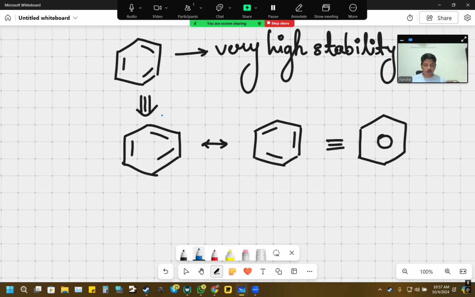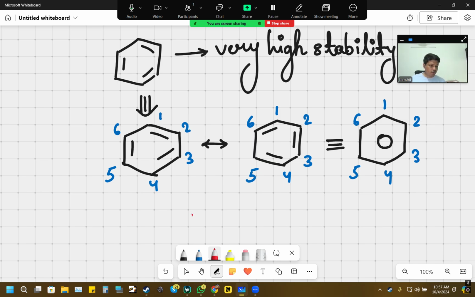Now, what have I drawn here? Let's see. If I name these carbon atoms again in any order, in this case it won't matter. So 1, 2, 3, 4, 5, 6, and again 1, 2, 3, 4, 5, 6, and again 1, 2, 3, 4, 5, and 6. So if you see carefully here, the double bond was between 1 and 2. Whereas in this structure, the double bond is between 2 and 3. And in this case, there is just a circular thing. Okay, let's talk about that a little later.